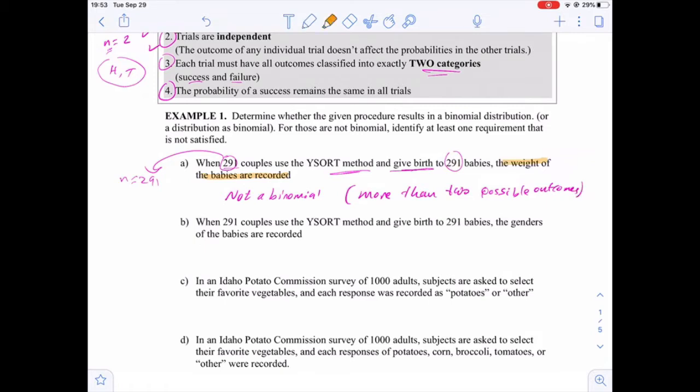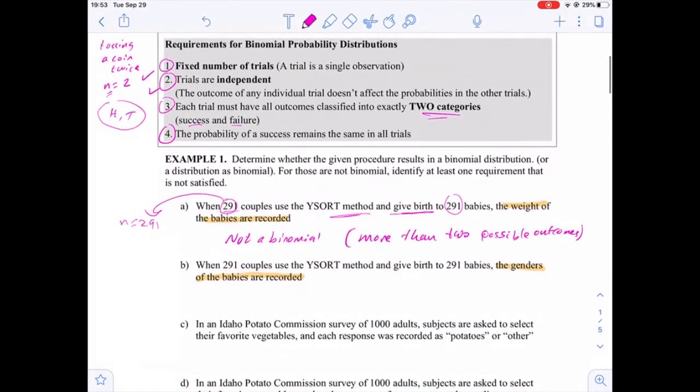But if we modify this experiment and we just focus on the genders of the babies that are recorded, we only have two outcomes here, either male or female. So that means this is a binomial. Yes, it's binomial because the four conditions are satisfied. n is fixed, the number of trials is 291. We check each baby in this experiment to see if that baby is male or female. So we do the experiment 291 times.